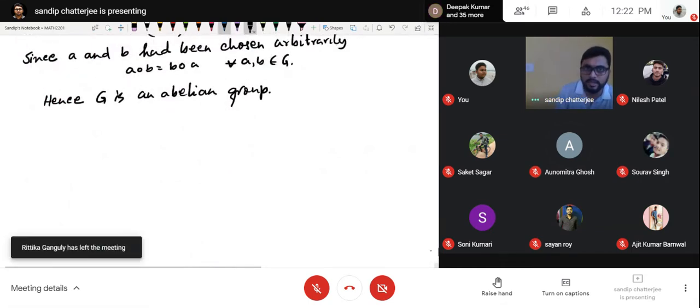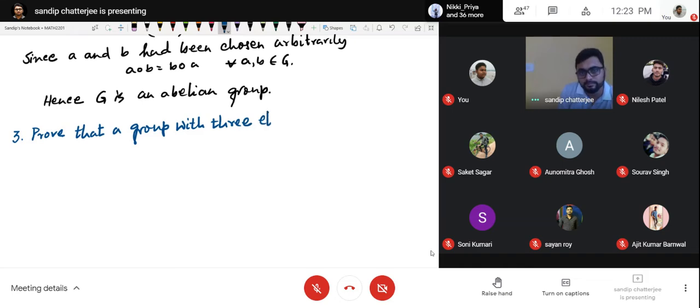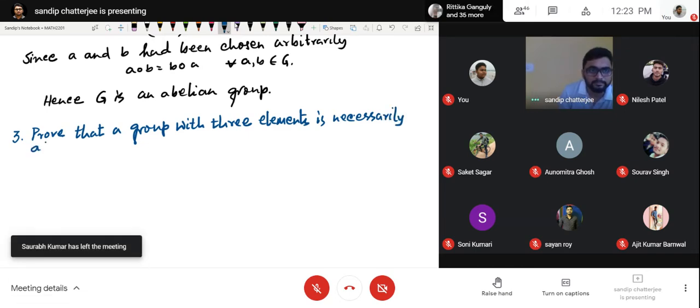The third problem. Now, for the third problem, I invite you to think and suggest how we will solve it. Prove that a group with three elements is necessarily abelian.